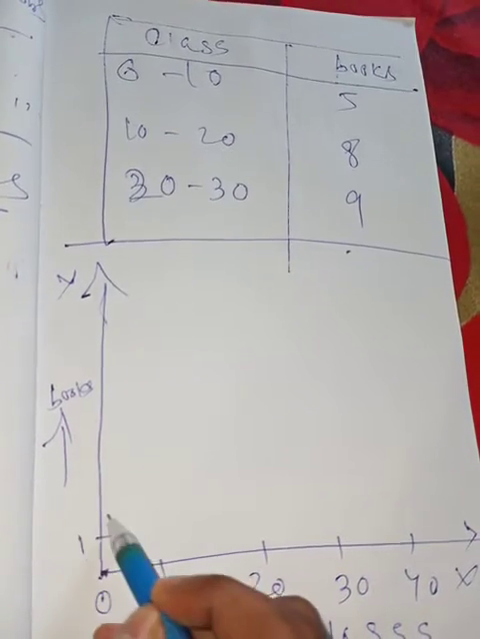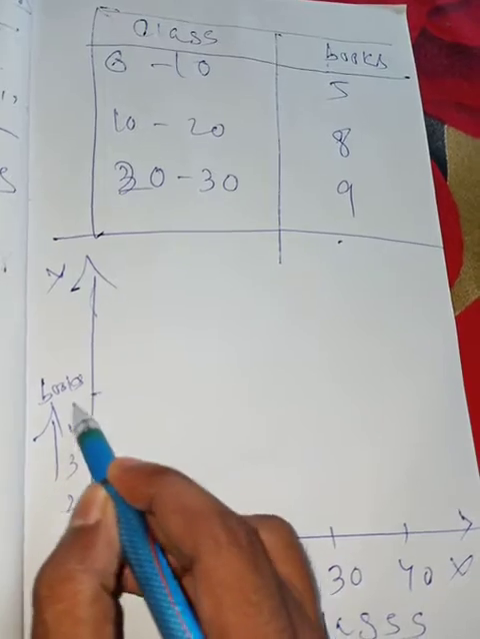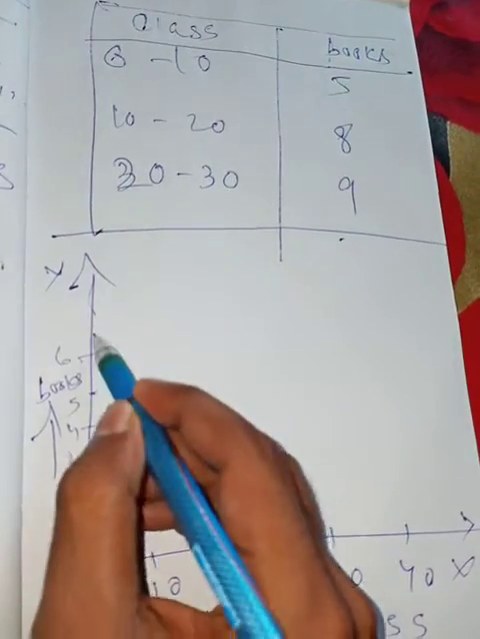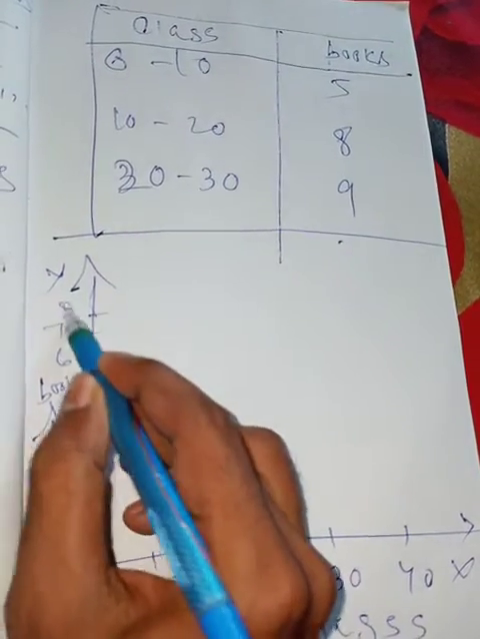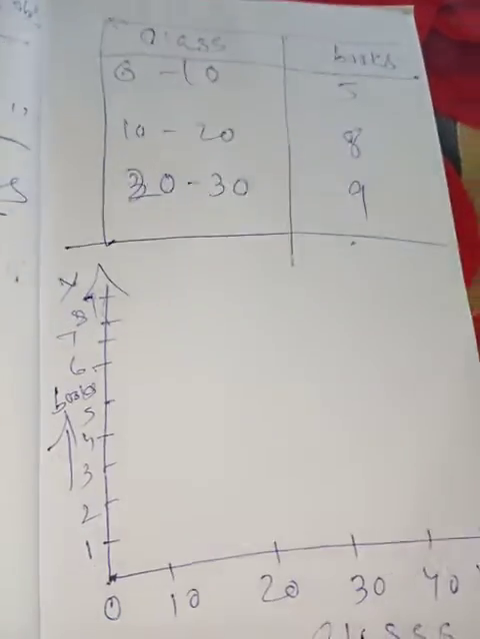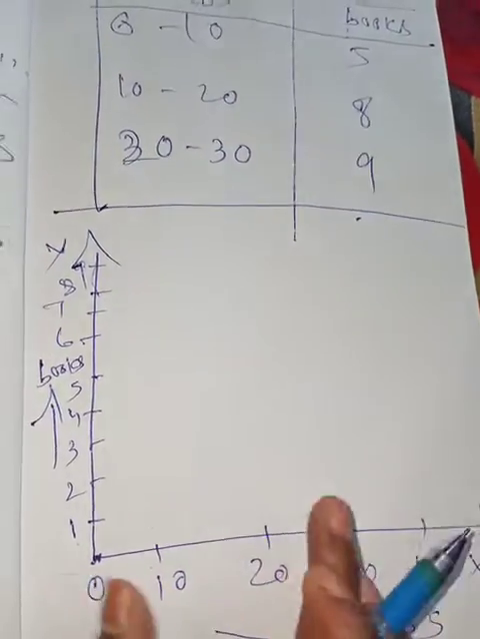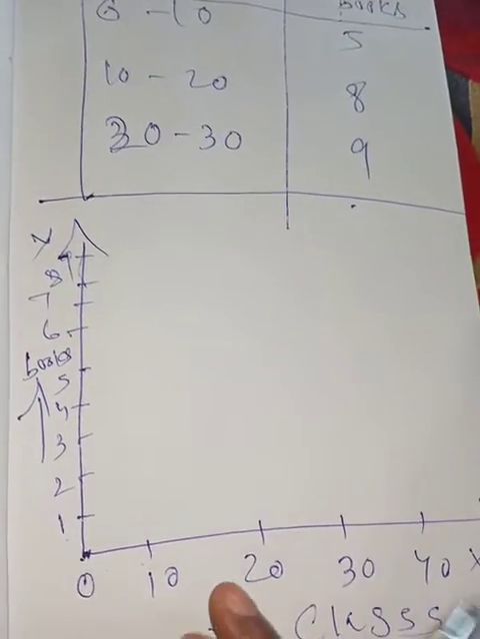Take 1, 2, 3, 4, 5, 6, 7, 8, 9. One more thing you have to remember. In a graph, you can't take the scale in any way. You have to always take a regular interval.